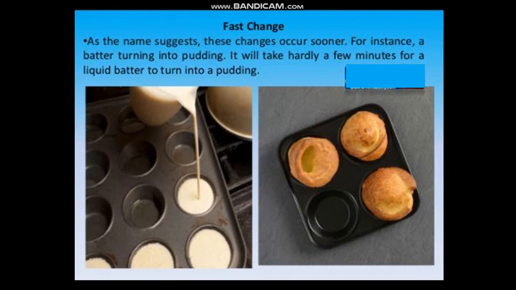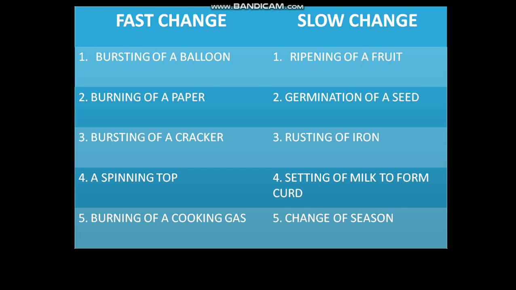For example, bursting of a cracker, जब आप पटाखे फोड़ते हैं, and burning of a paper, जब आप paper burn करते हैं. So there are some examples which I have written here: fast change and slow change. Then this topic will be clear to you.